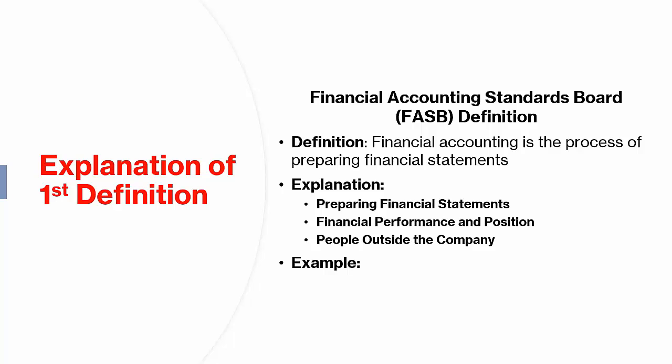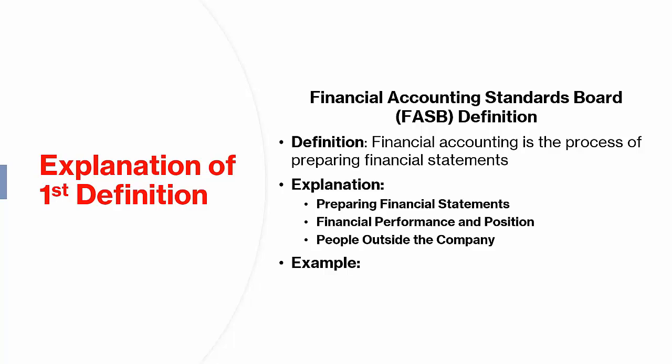Number 3, people outside the company. These reports are meant for people who are not directly involved in running the company, but have a stake in it, like investors who want to know if they should put money in the company, or creditors who want to ensure the company can repay its loans.